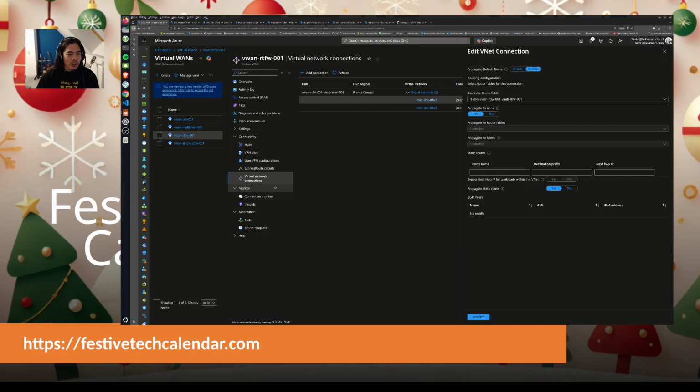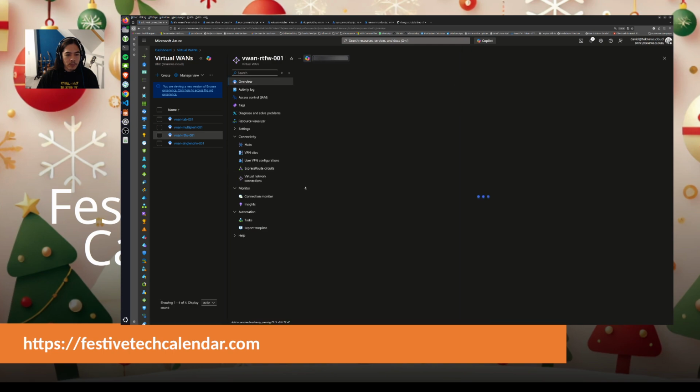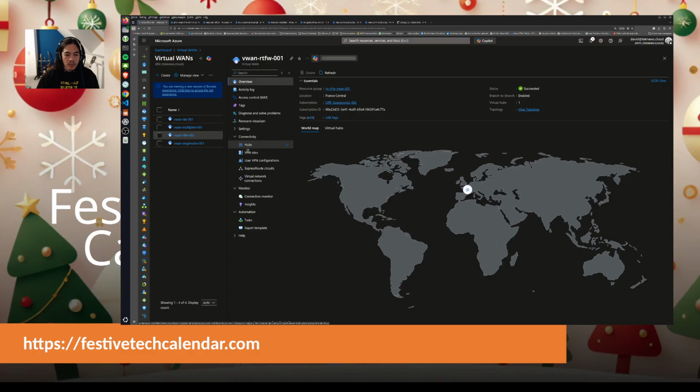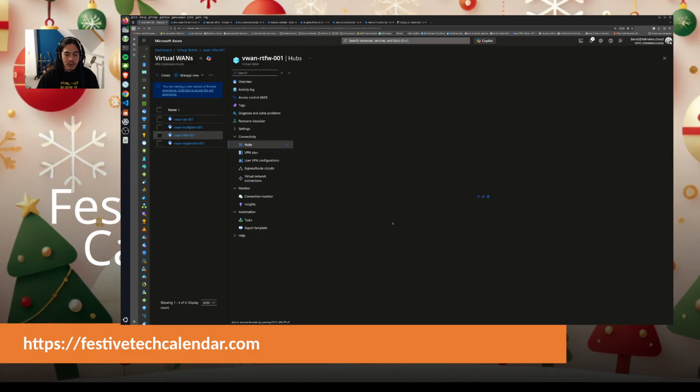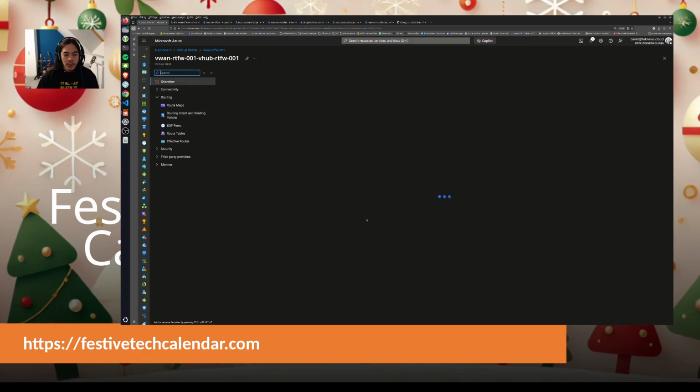We'll check the route. Let's go to the hub, and the route table.